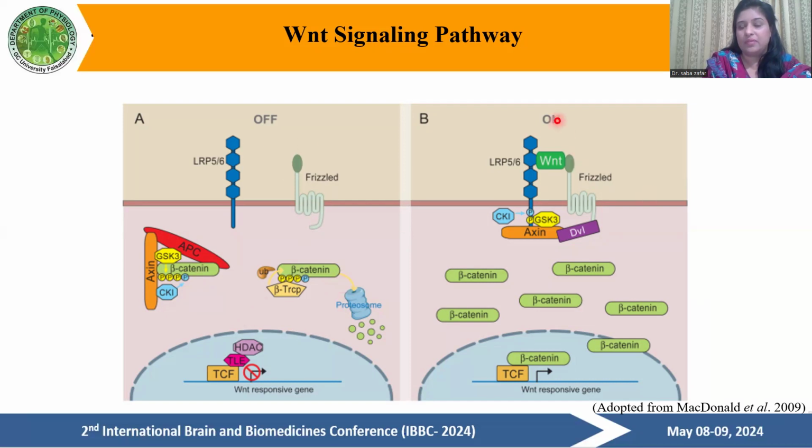When the Wnt is on, this beta-catenin stabilization complex is combined with these cell membrane receptors, which are the frizzled protein and LRP6. And there is no phosphorylation of the beta-catenin protein, and there is the production of beta-catenin, which causes the proliferation of cells. It is observed that where there is more beta-catenin, there is more proliferation of the cells. And we will study the function of beta-catenin or Wnt signaling in keratosis obturans because there is also hyperproliferation of the epithelium cells.